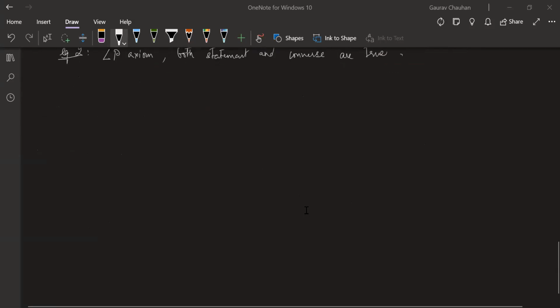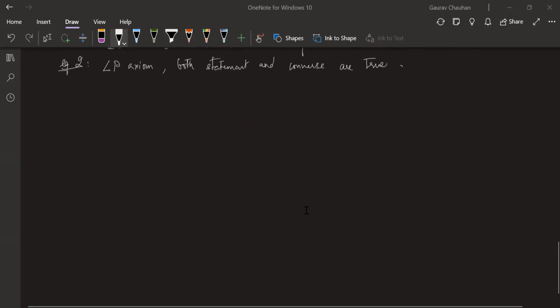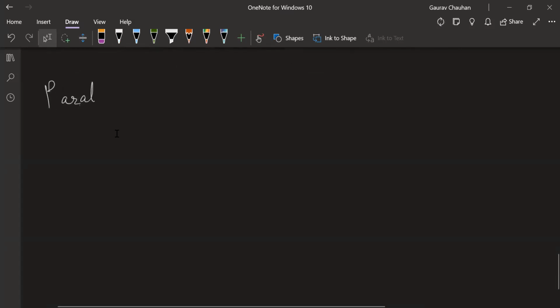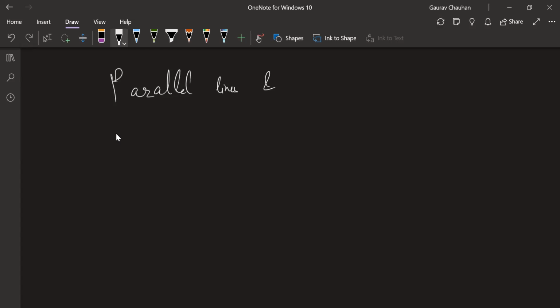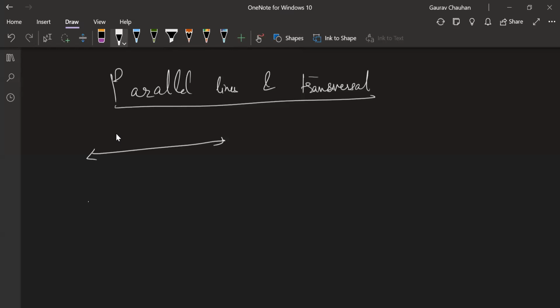Now, in parallel lines and transversal, there was an important thing about where the converse was used. I'm just going to bring that topic back to mind. Let me just remind you of this. Now there are two lines.